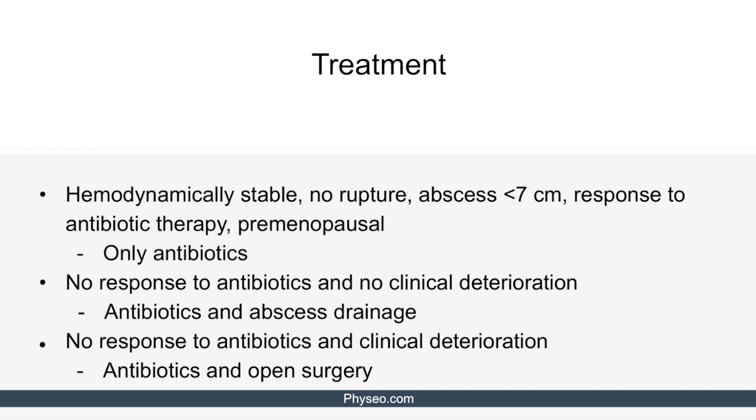Specifically, if the woman is premenopausal, hemodynamically stable with no TOA rupture, has had an abscess with a size of less than 7 centimeters and adequate response to antibiotic therapy, then antibiotics alone are sufficient. However, if the patient has no response to antibiotics and no clinical deterioration, then we perform abscess drainage in addition to antibiotics. Finally, if she has no response to antibiotics and she is clinically deteriorating, then we perform an open surgery in parallel with antibiotics.